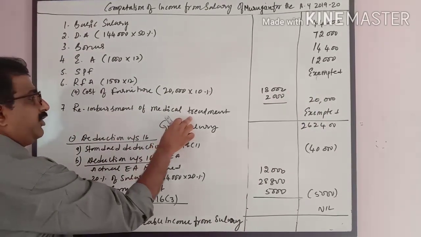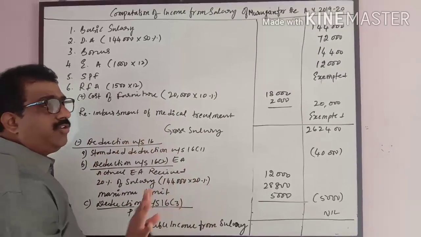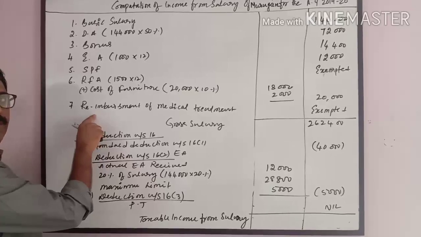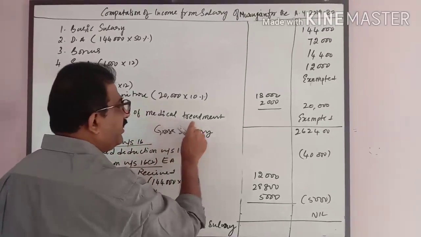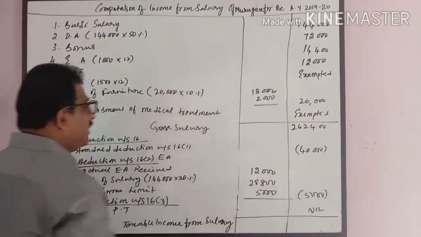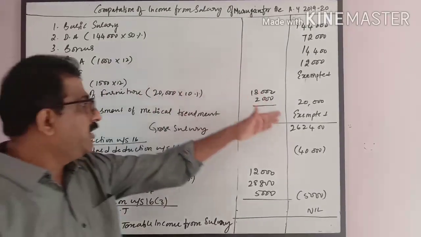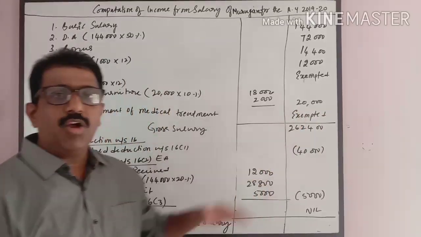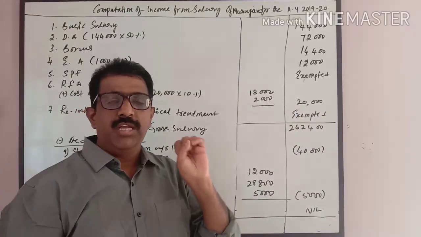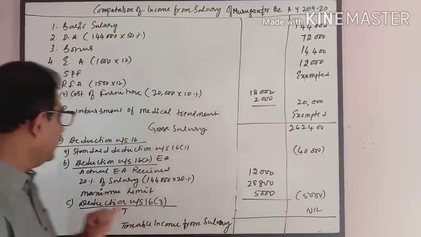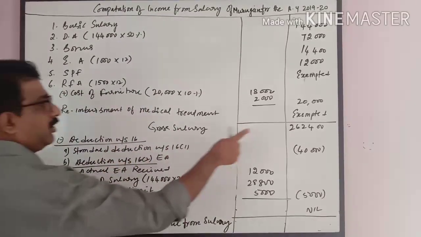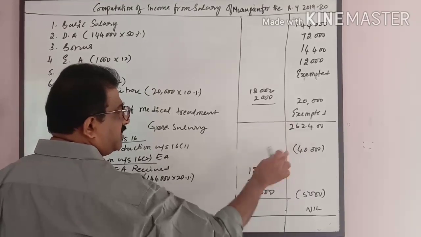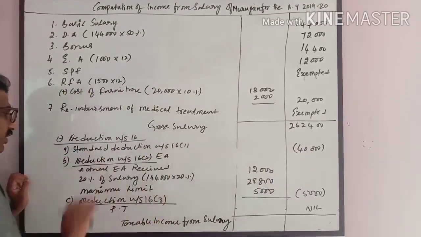Reimbursement of medical treatment given in a government hospital is exempted from tax. That already I discussed in the perquisites. So reimbursement of medical treatment in a government hospital is exempted. Now when you add up all this, gross salary 2,62,400. In the gross salary, we have to give 3 deductions. Deduction under section 16(1), that is standard deduction, gross salary or the maximum amount 40,000, whichever is least, is 40,000. I have taken 40,000.